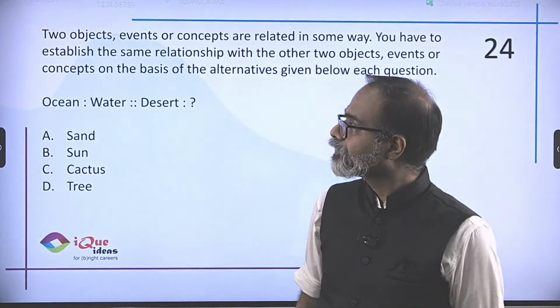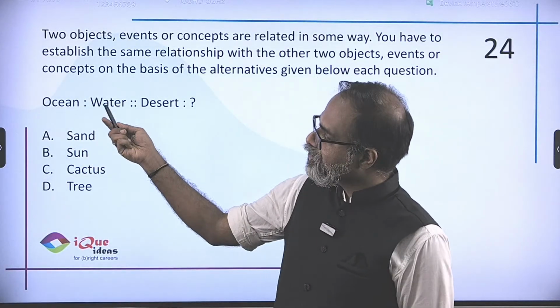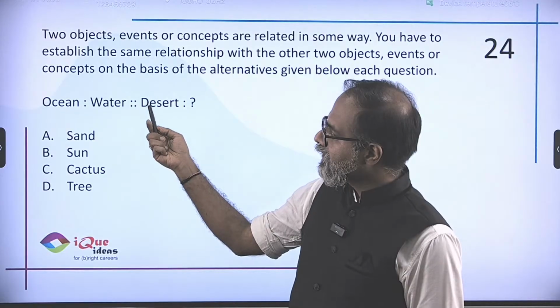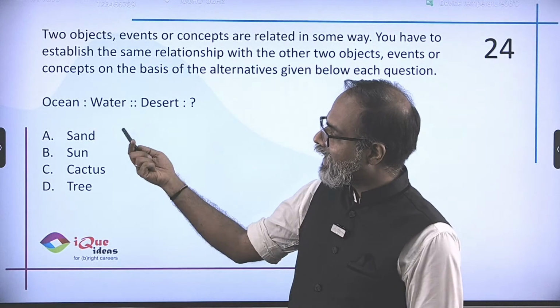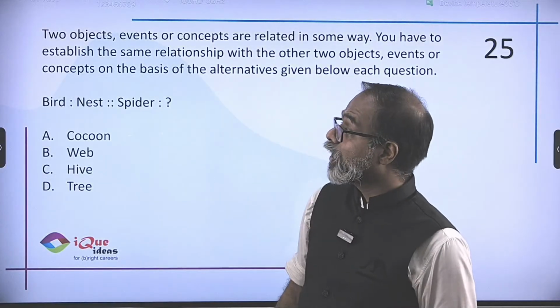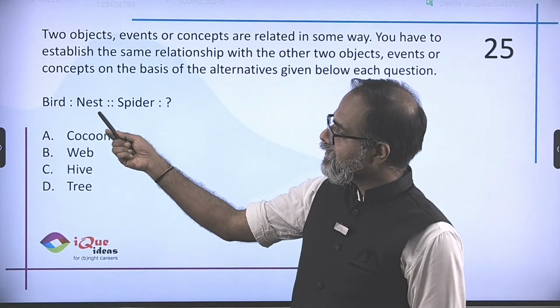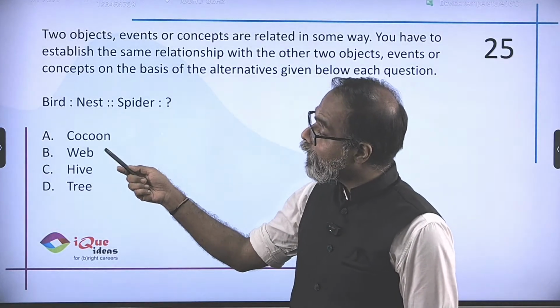Move ahead. Same question type. So an ocean is a large body of water. A desert is a large body of sand. Again, mark A as the answer. Move ahead. Wow, one more analogy. A bird builds a nest. A spider builds a web.